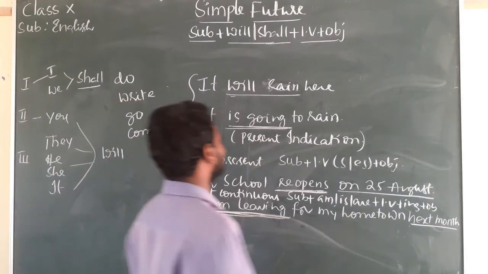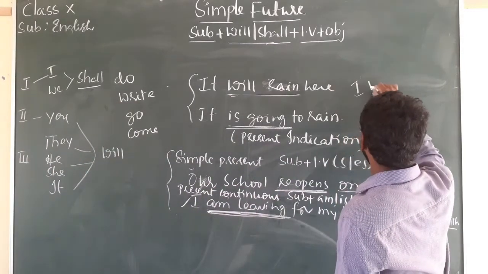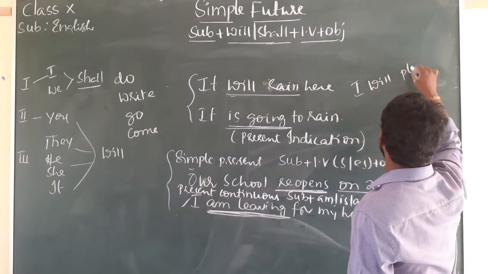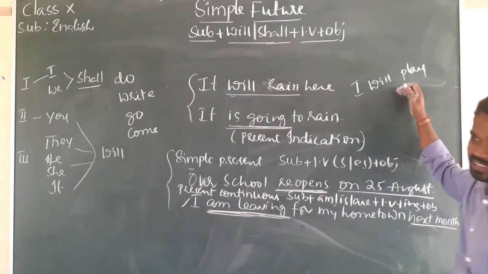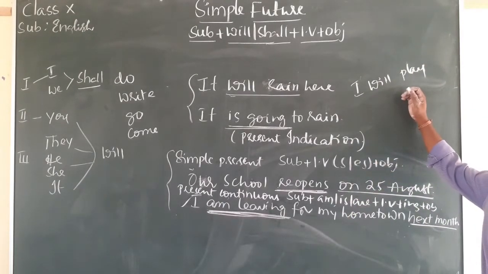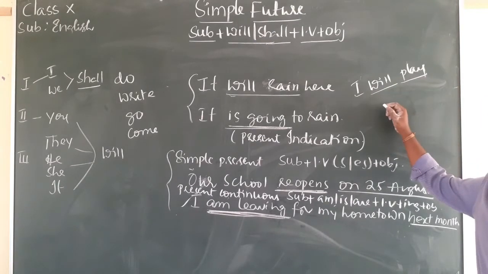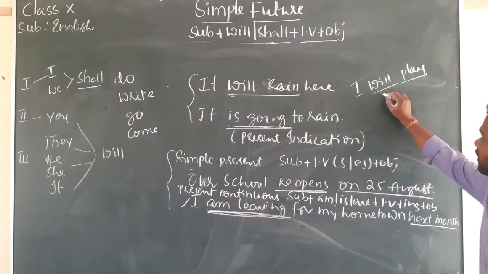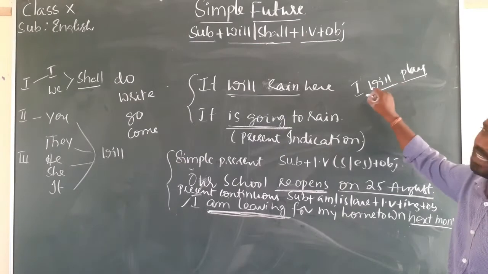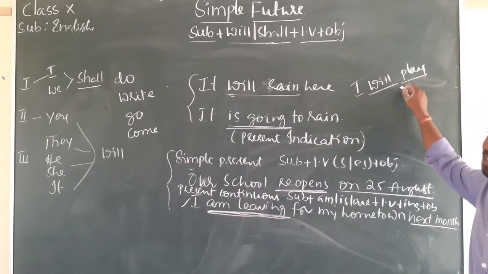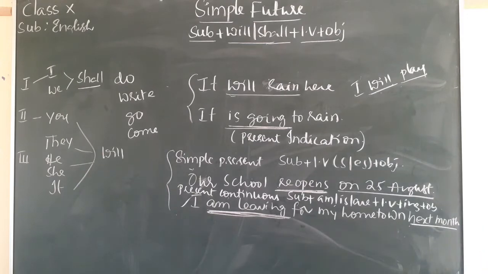For example, I will play. So you play the match compulsorily, that means you attend the cricket match at any cost. When you attend at any cost, you use I will. So I shall play means you may play or you may not play.